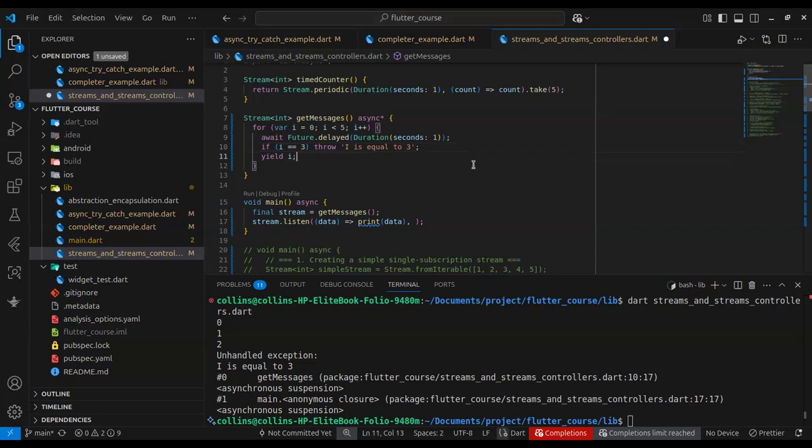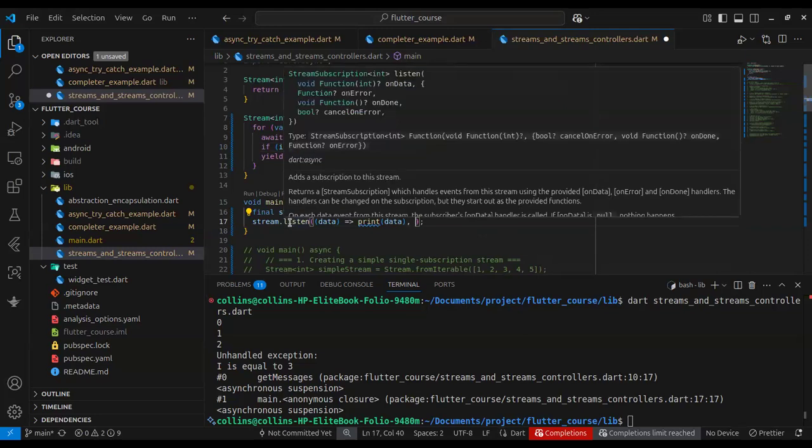So I was explaining that just like a future, a stream can throw an error at you too when something goes wrong. And I simulated that condition here. You can see that the stream didn't get to, we are using a for loop, the stream didn't get to i equal to 3, and it threw an error at us. Because the error is not handled anyway, our program exited. But we can handle errors gracefully in streams, just like in futures, by adding a callback. In JavaScript, it's called callbacks, but I like to call them closures.